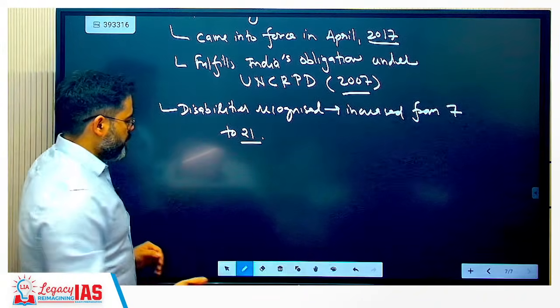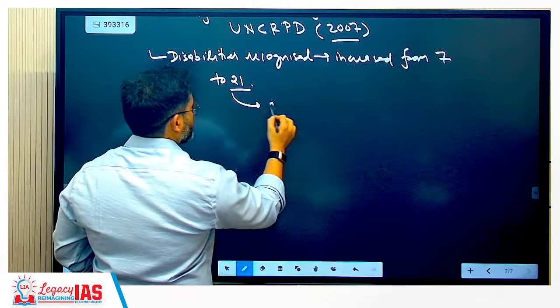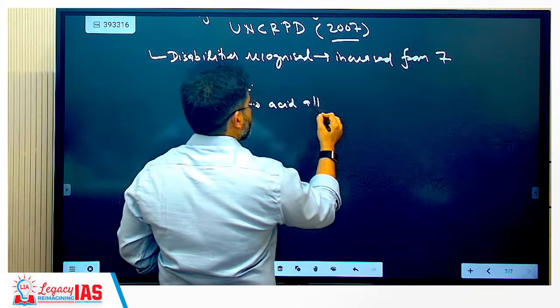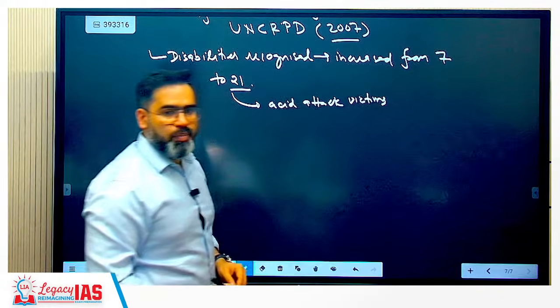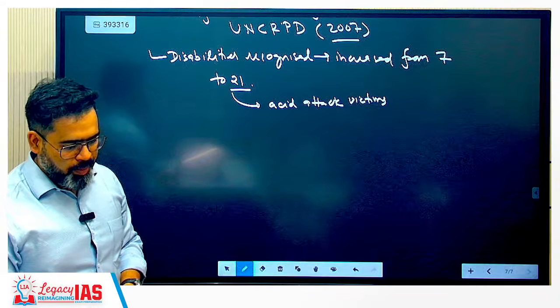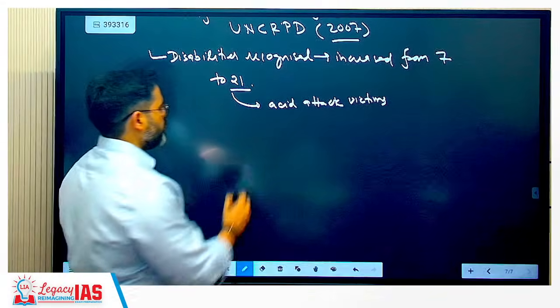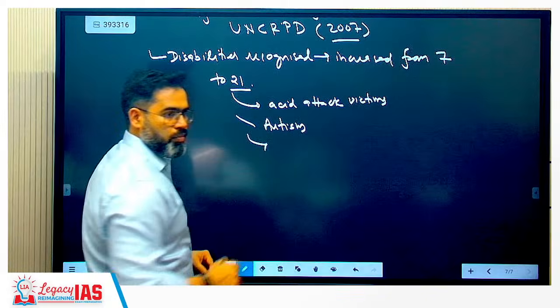So in the 21, what are the new ones that have been added? For example, acid attack victims. This was not applicable earlier, now it has been given. Correct? Autism was not there, it has also come now.